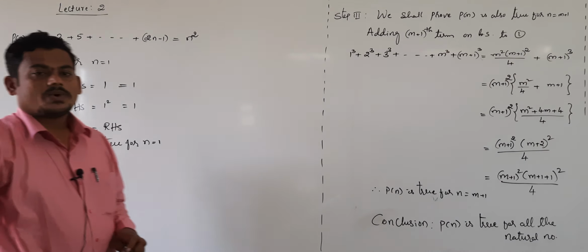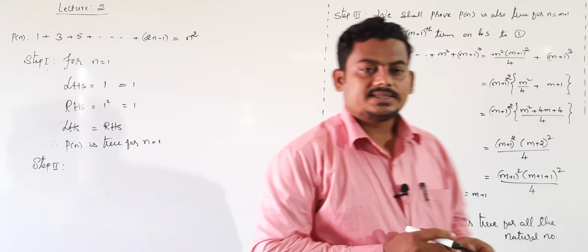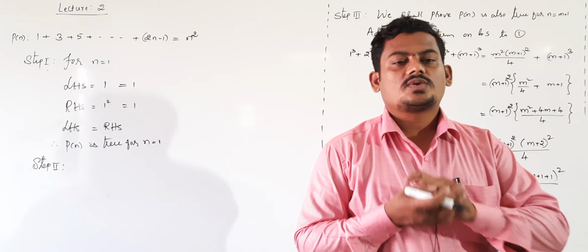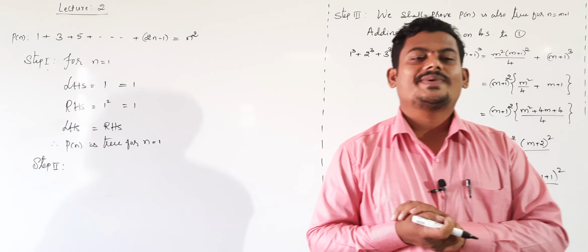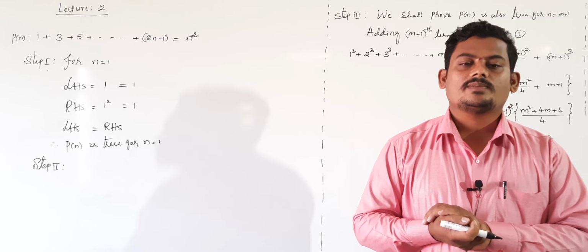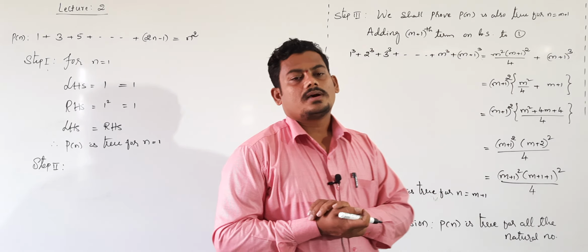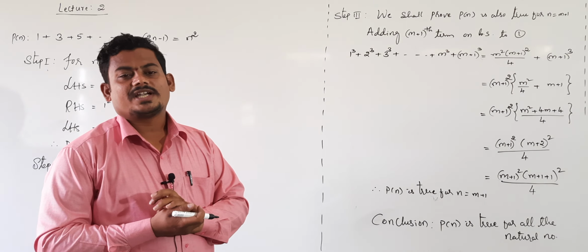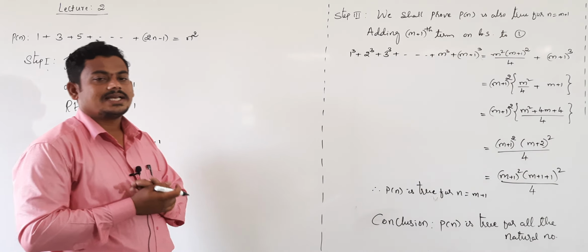It is true for 1, 2 and 3, 4 and so on. It is true for 1 means it is also true for any natural number, and instead of a particular natural number, in general a natural number m.